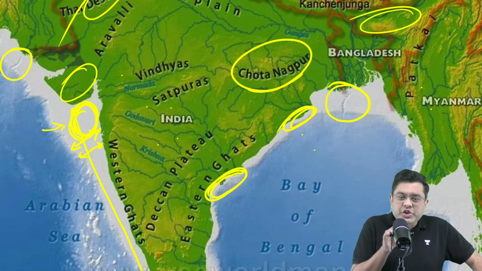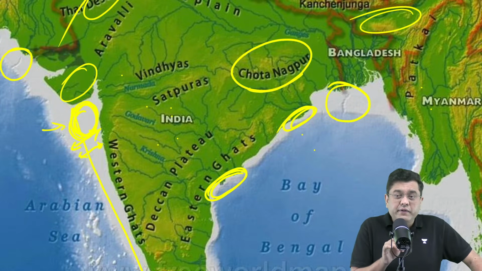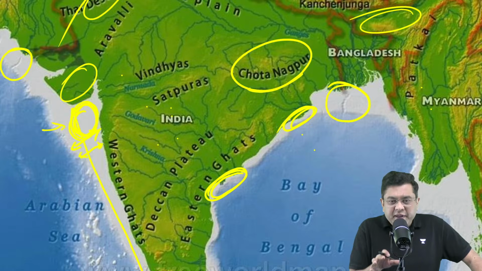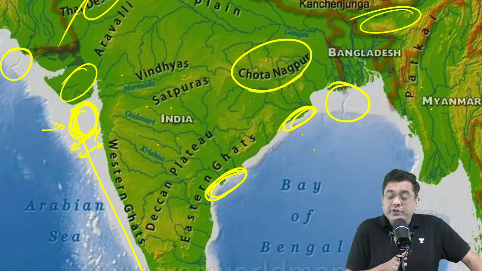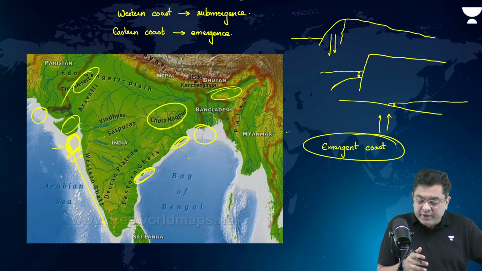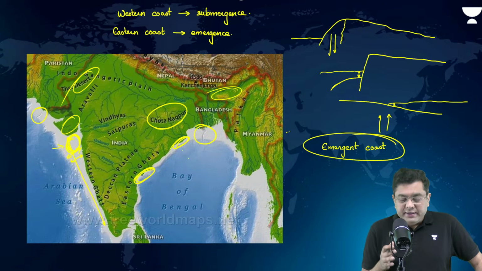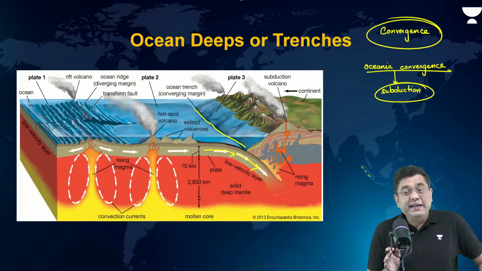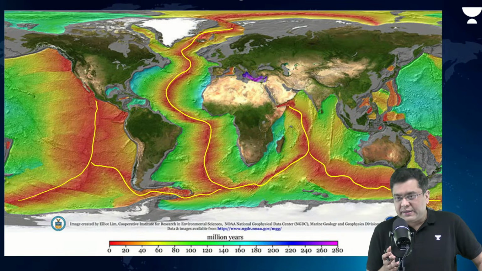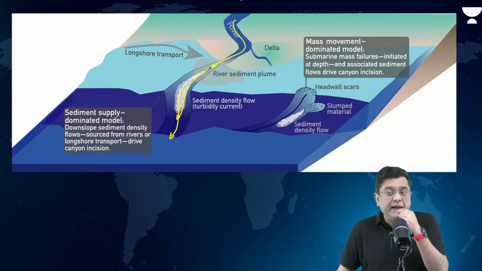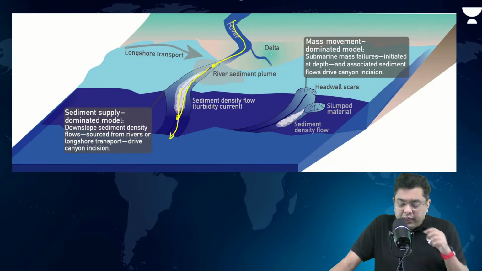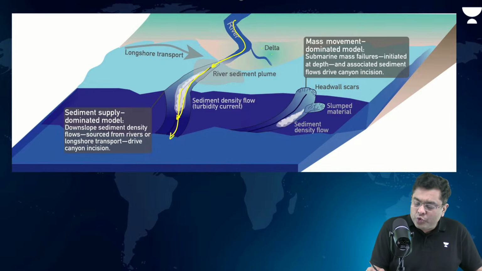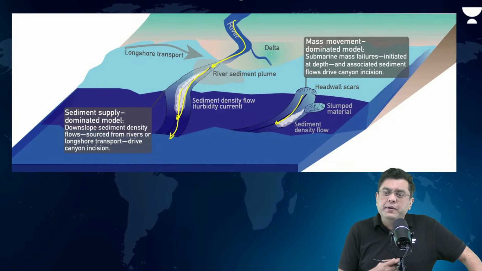This is where, in the shelf region, River Indus, River Ganga and Brahmaputra have managed to create a canyon-like structure. So that is where it was understood that wherever the rivers are moving, erosion will happen, and these canyons can get created. But later on, it was realized that even where the rivers are not there, canyons can be present. That is where submarine landslides, etc., were deemed to be responsible.